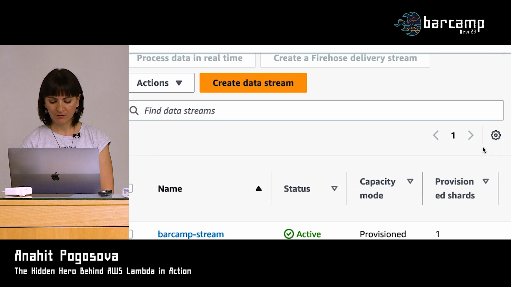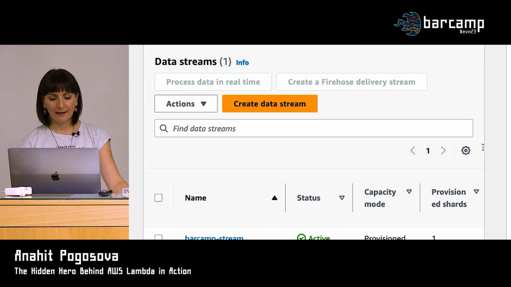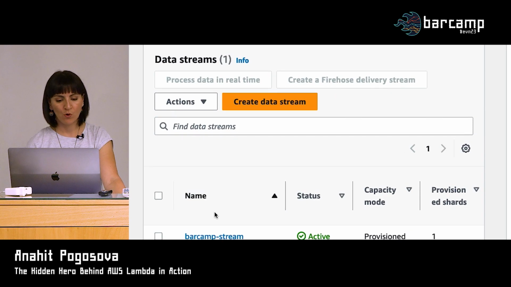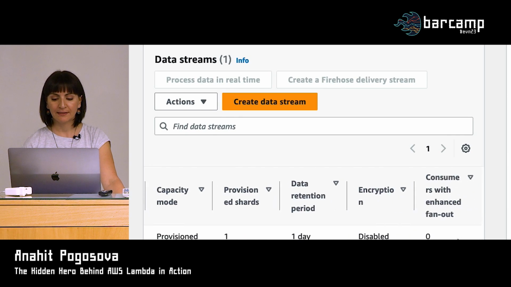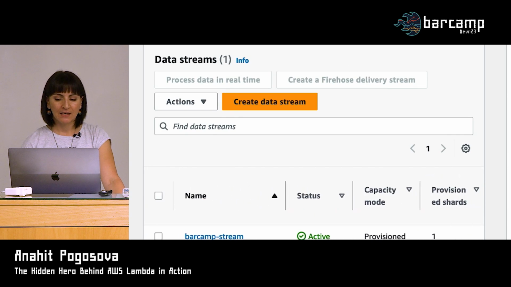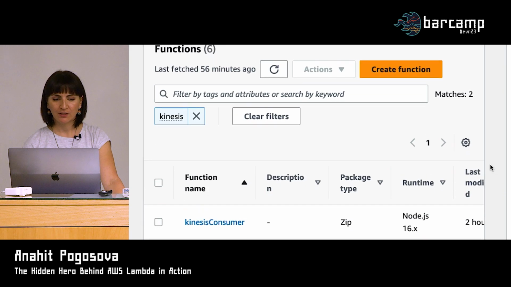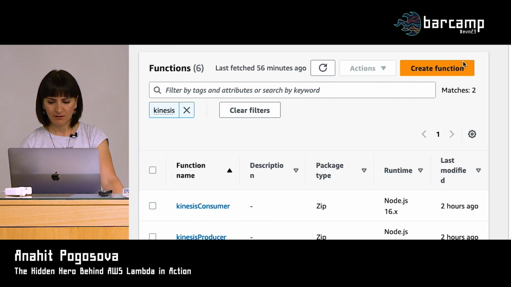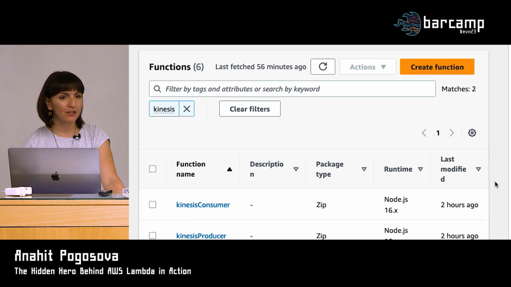So this is the Kinesis console, huge size. Here we can see that we have one stream named Barcamp stream, and it has one shard in it and some other details as well. And then we have two Lambda functions. Resolution is killing me. Two Lambda functions, the producer and the consumer, that we just spun up.